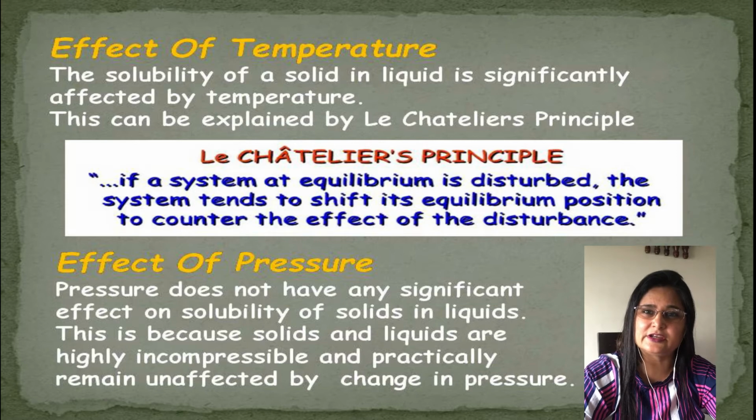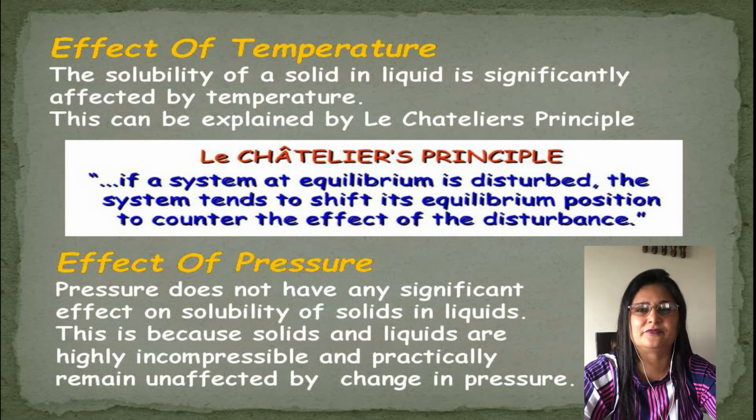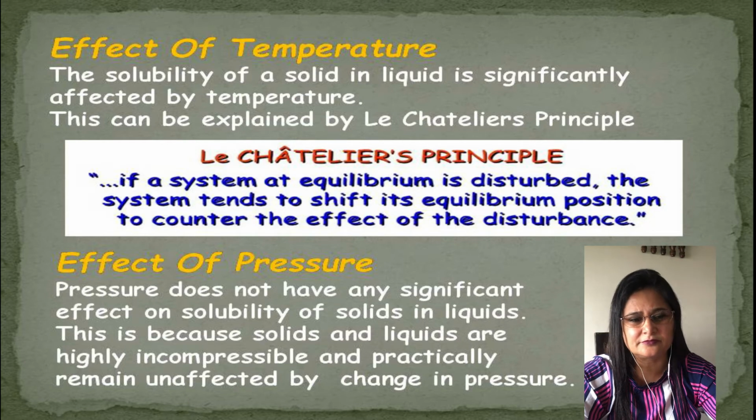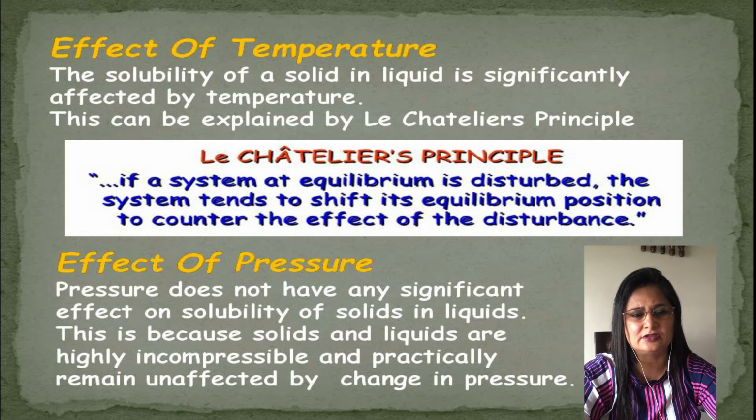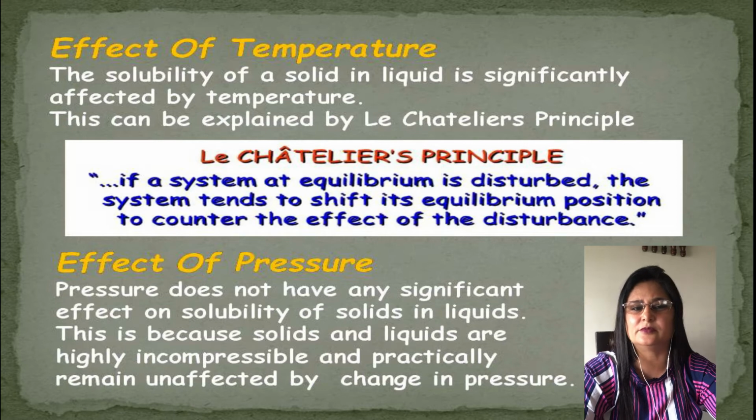What is Le Chatelier's principle? According to Le Chatelier's principle, if a system at equilibrium is disturbed, the system tends to shift its equilibrium position to counter the effect of the disturbance.